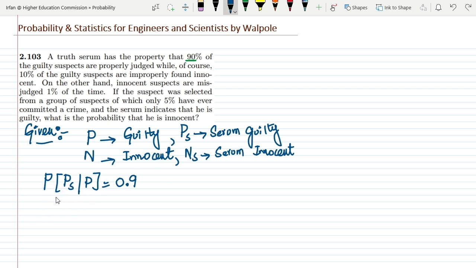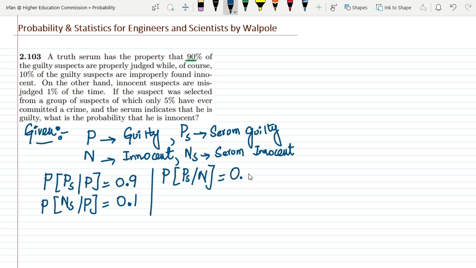Similarly, contrary to this, the probability that a person is guilty while the serum shows that he is innocent is given here, and that is 0.1. On the other hand, innocent suspects are misjudged 1% of the time, which means that the probability that a person is innocent or negative, such that the serum shows that he is guilty, is 0.01. So this is what we have.